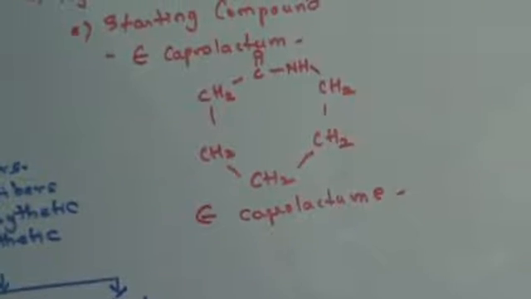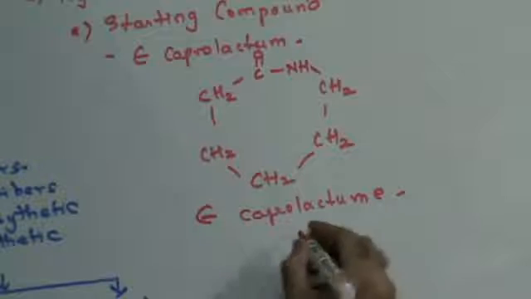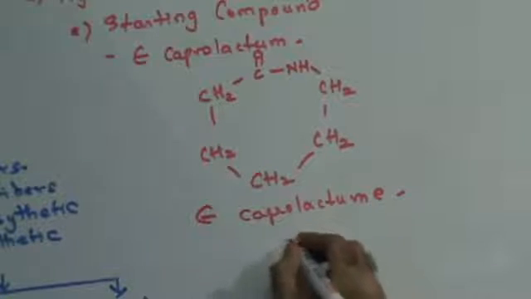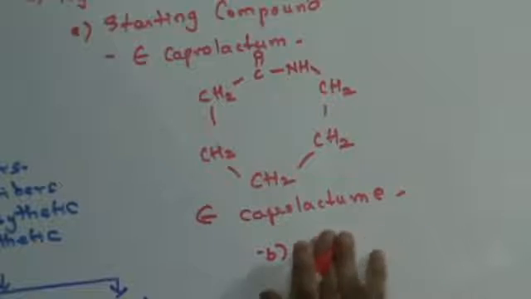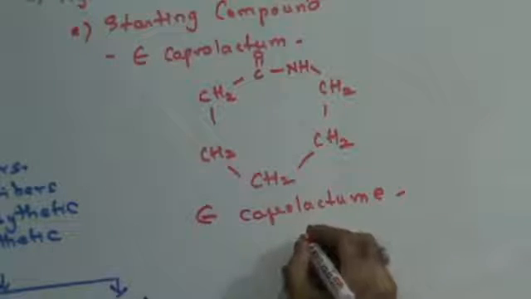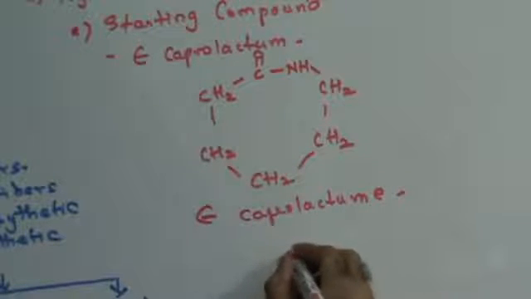Question. So from where will you obtain caprolactam? Right? It is obtained from omega aminocaproic acid. When omega aminocaproic acid is heated, dehydration takes place and that gives rise to caprolactam. Fine, do we get this thing clear? Let's see the preparation. Before preparation, let us see from where is caprolactam obtained.